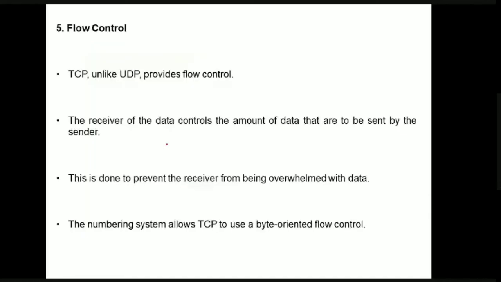The next thing is flow control. What is flow control? In UDP we do not have any flow control, but in TCP we have flow control. The receiver of the data, this is the sender and this is the receiver, controls the amount of information which should be sent by the sender. The receiver of data controls the amount of data that is sent by the sender. This is done to prevent the receiver from being overwhelmed with data.